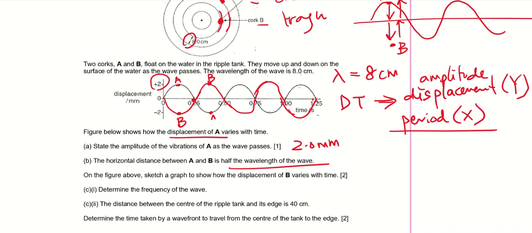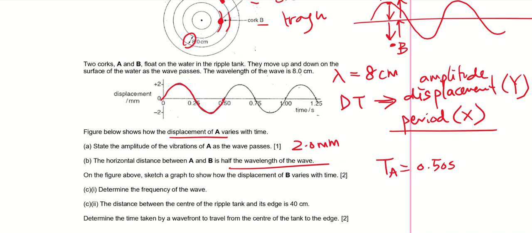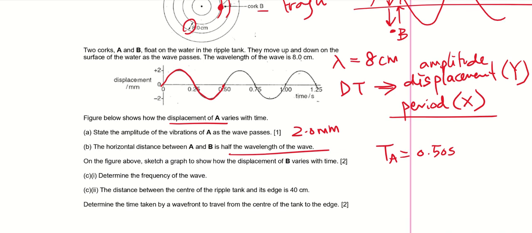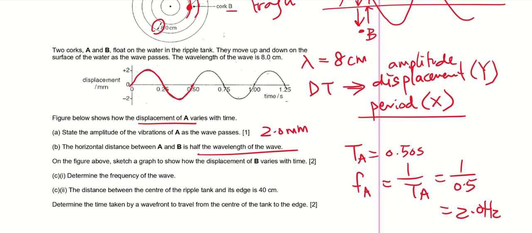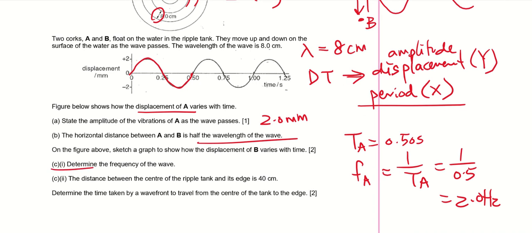Okay, so determine the frequency of the wave. We can get it from the x-axis to get the period. So in order to complete one wave, let's take a look. I'm going to just erase this. If I look at A, how long does it take to complete one wave? It started like that, it ends like that. So it takes 0.5 seconds. So the period of A is 0.5 seconds. So how do we find the frequency? Frequency of A is equal to 1 over period, right? So it's 1 over 0.5, so it is 2 Hertz.